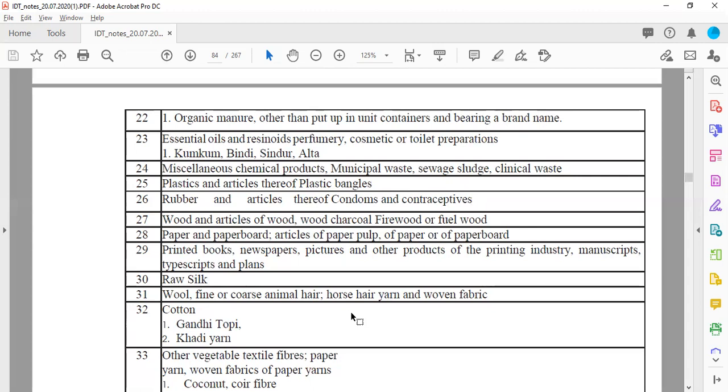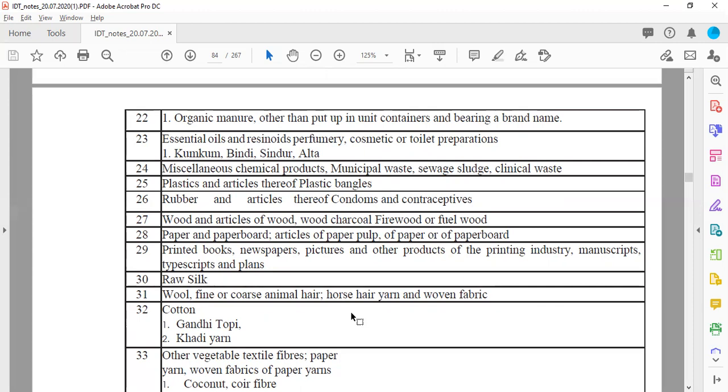Then miscellaneous chemical products, municipal waste, sewage sludge, clinical waste. So all these are exempted from taxes. Now remember, this is important. Plastics and articles thereof, plastic bangles. So that is exempted from taxes. Rubber and articles thereof, condoms and contraceptives. So this will be totally exempted from tax liability.